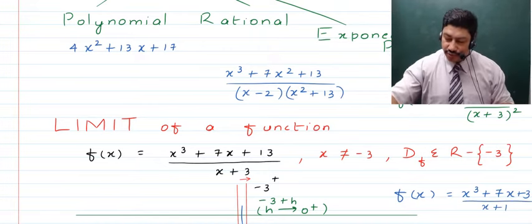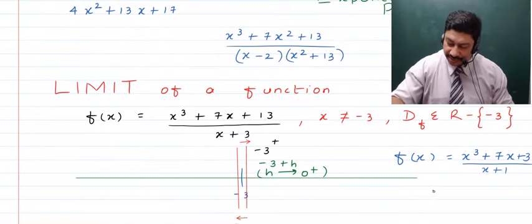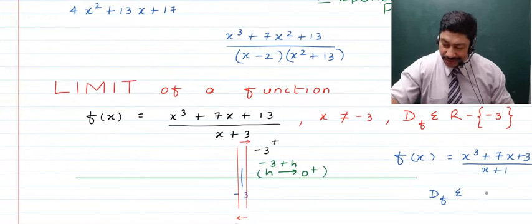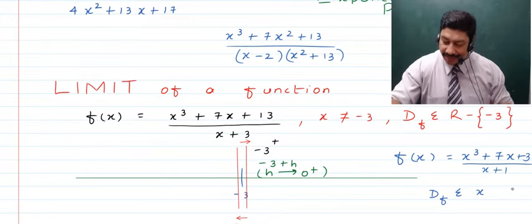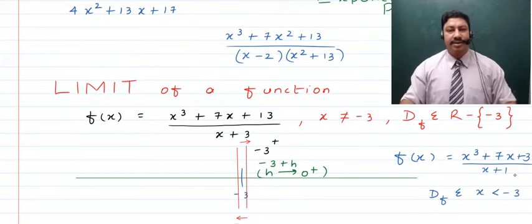And here you've been given the domain of the function to be one such where x is say less than -3, right?